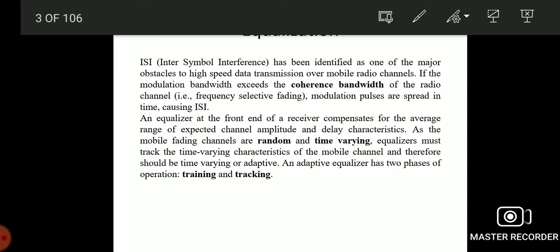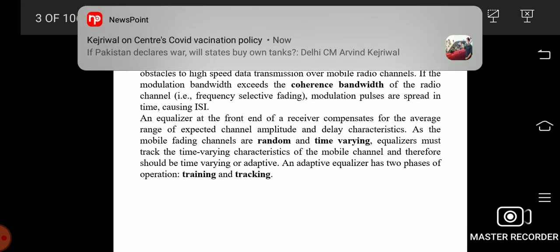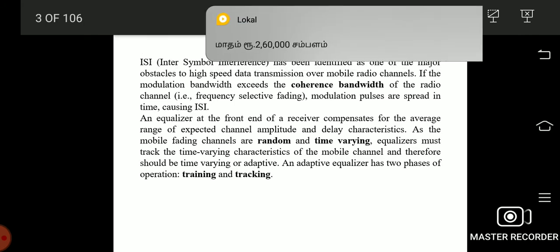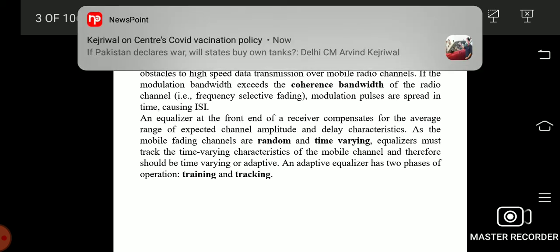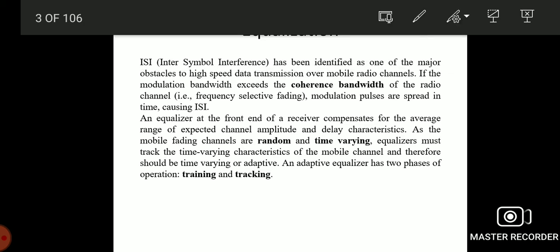This communication system comprises the modulator, transmitter, radio channel and receiver, and also the intermediate frequency stage and the detector with matched filters. At the end of the receiver setup, an equalizer is connected. The input received at the equalizer is denoted as the combination of the input response and also the noise of the baseband signal.